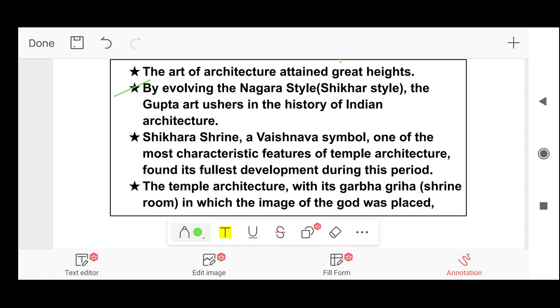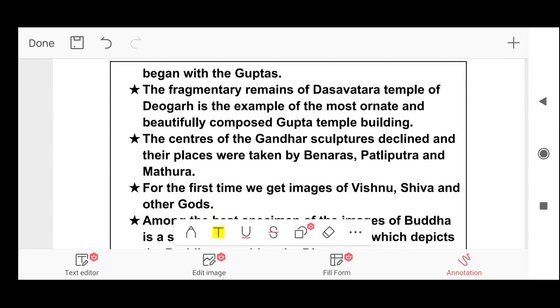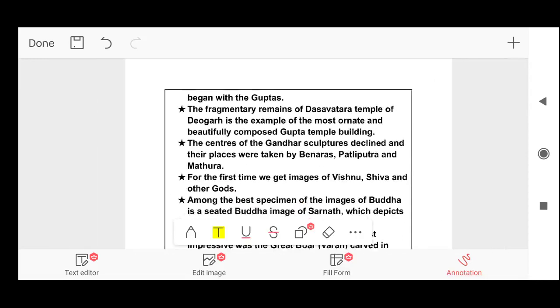The temple architecture, with its Garbhagriha, that is shrine room, in which the image of the god was placed, began with the Guptas. So it was during the Gupta rule only that Garbhagriha began to be constructed. The fragmented remains of Dasvarta temple of Devgarh is the example of the most ornate and beautifully composed Gupta temple building.